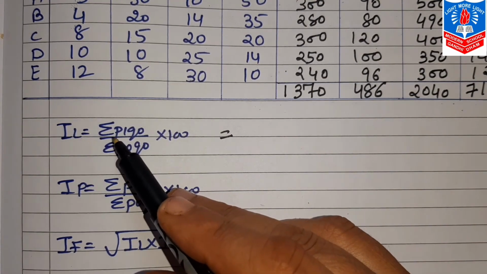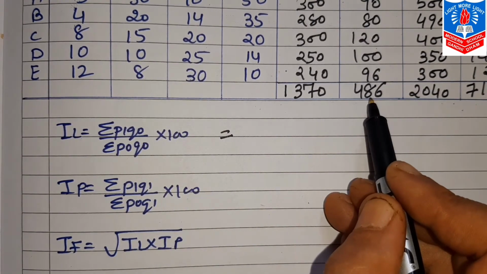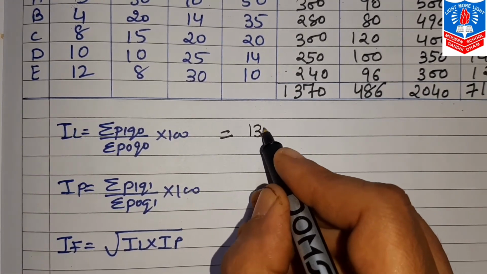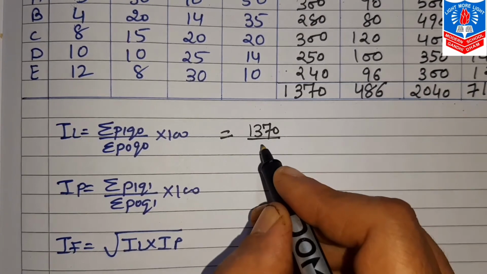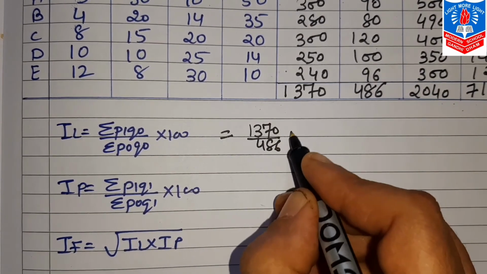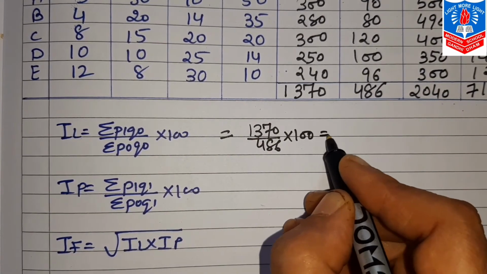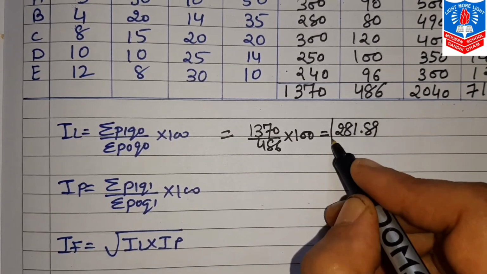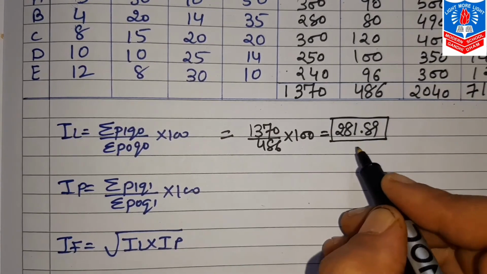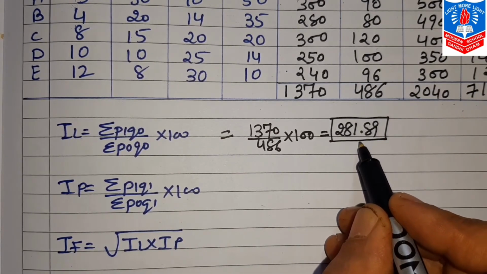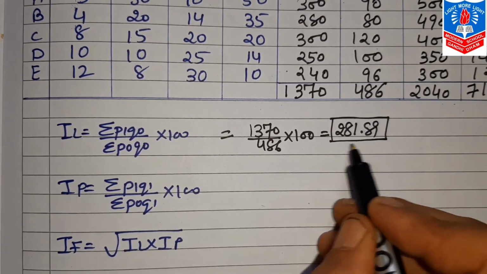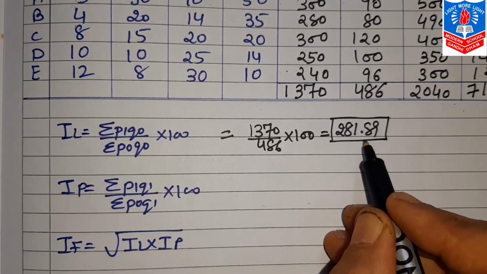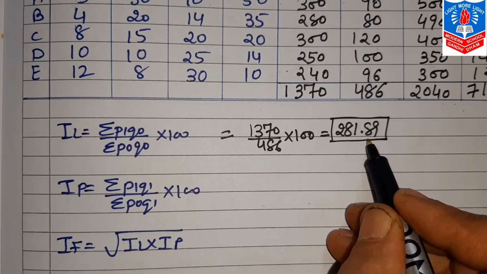So when you find IL, first value you divide with second and multiply by 100. So this way, 1370 divide by 486 into 100, which comes 218.89. Remember, whichever final answer you get, you should write it in the form of a box or make it double underlined, so its visibility will be clear.